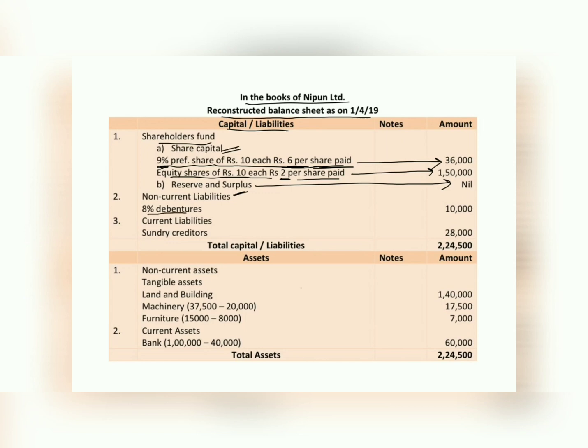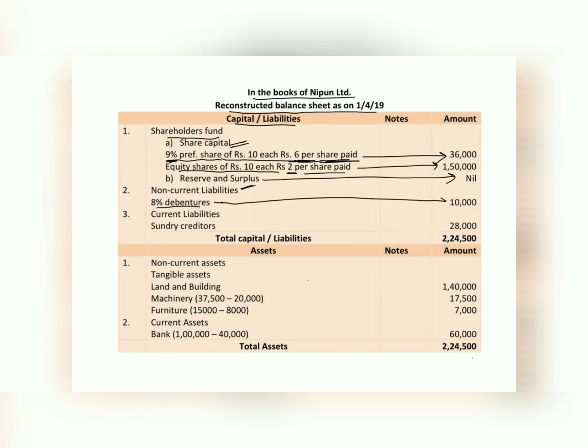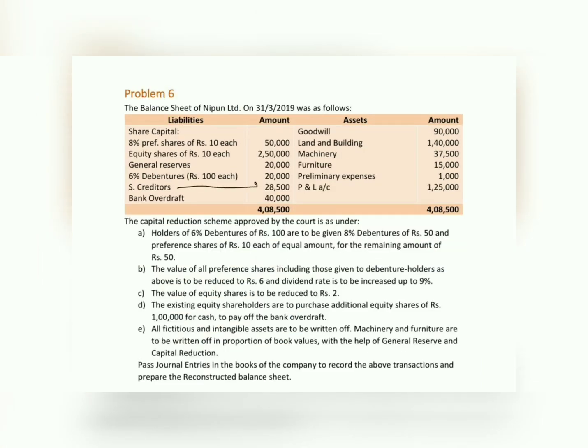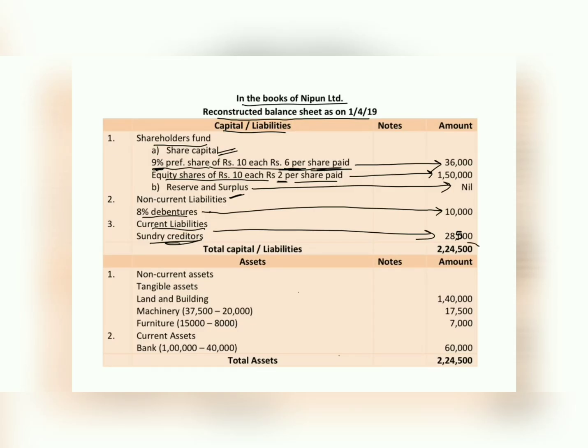Non-current liabilities, we have 8% debentures. 6% debentures were converted into 8% debentures. So this 10,000 we will consider now, 8% debentures of rupees 10,000. Current liabilities, we have sundry creditors in the problem. Sundry creditors worth 28,500. Bank overdraft we have already written off in the problem to the extent of 40,000, so we will not consider the same again. So current liabilities worth 28,500. Total liability is 2,24,500.